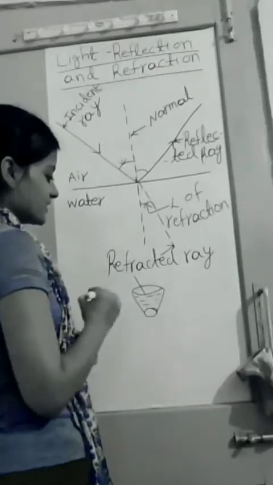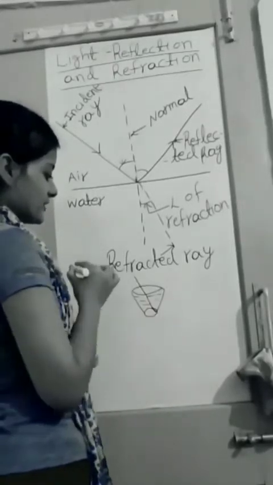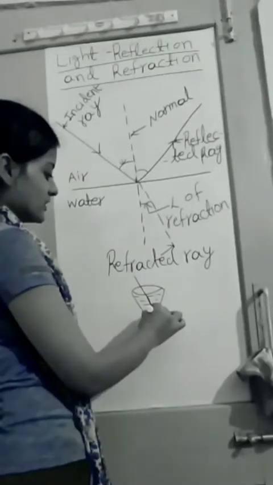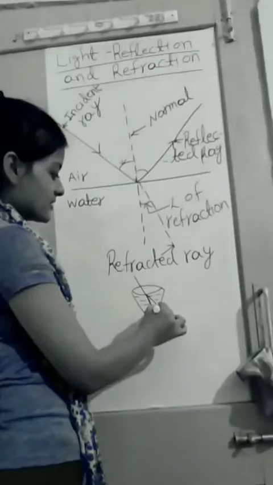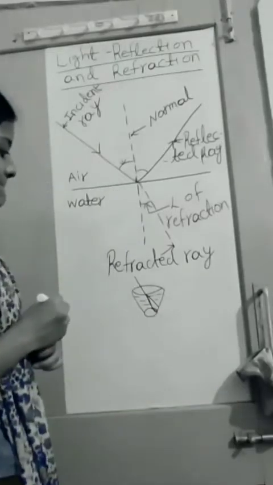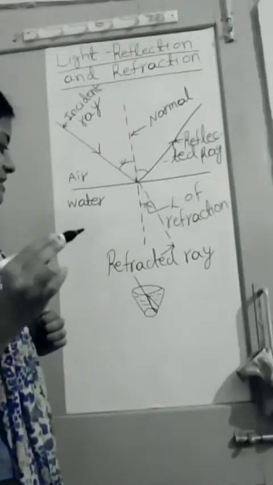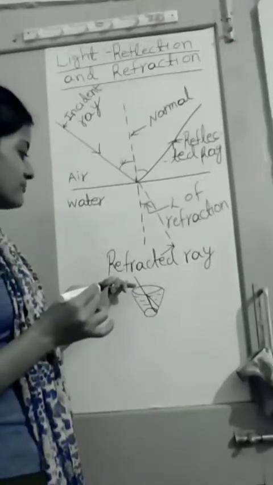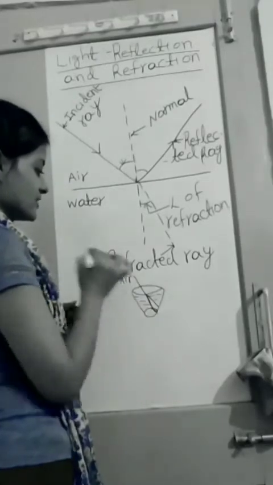When a stick is dipped inside the water, it should look straight like this, but you have always seen the stick appears to be bent, or you can say the actual position of the stick is not visible from air when you are observing it from air inside the water.